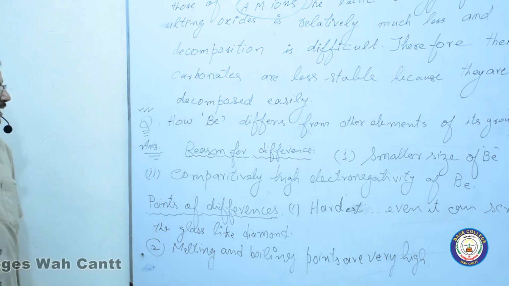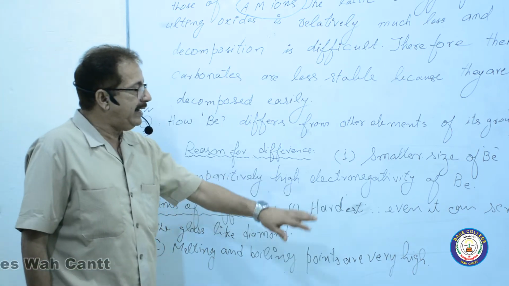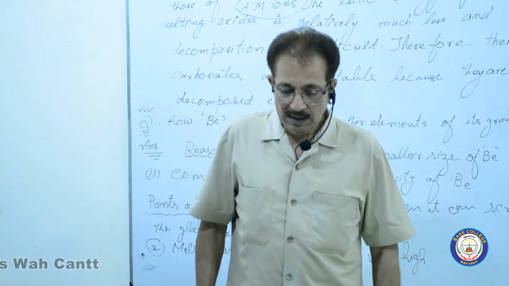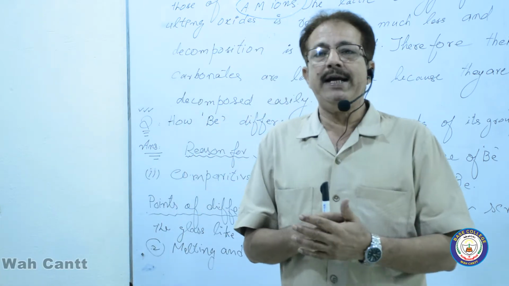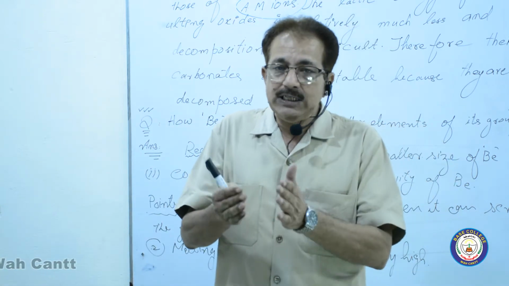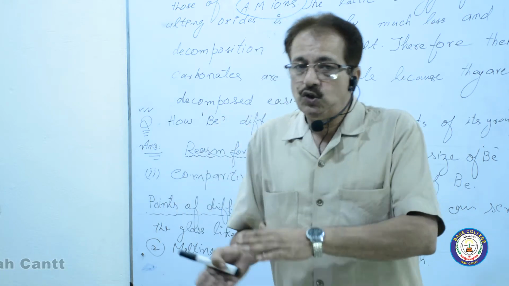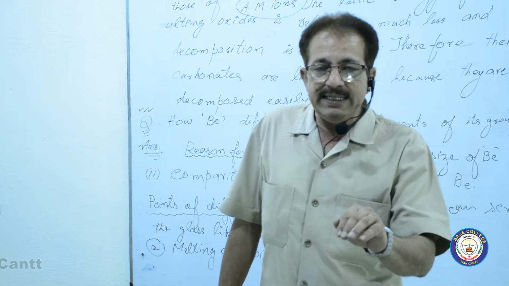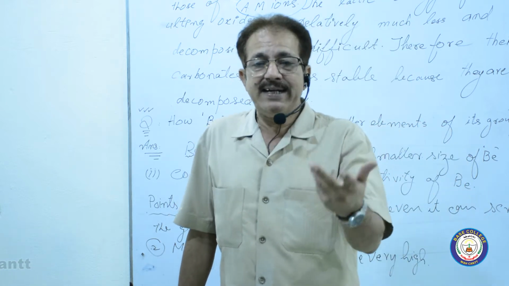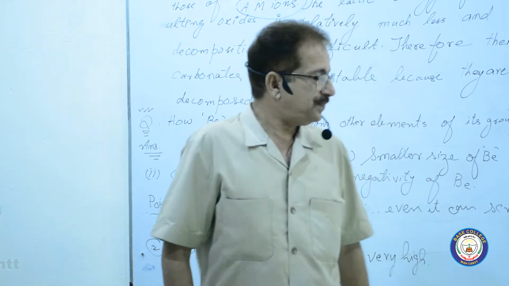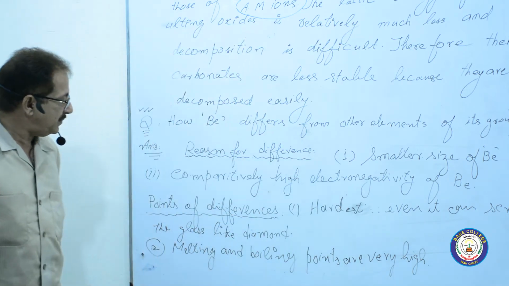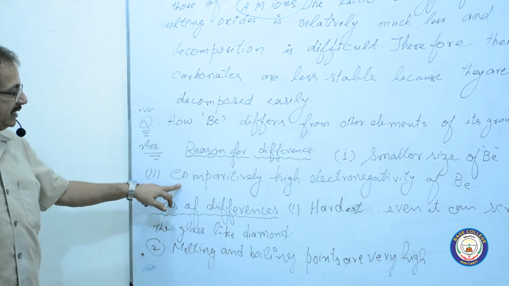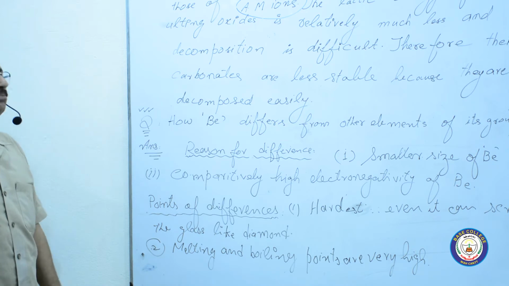The second thing, comparatively high electronegativity of beryllium. Beryllium has much more electronegativity as compared to its own family members. But of course, its electronegativity is also greater than that of the alkali metals. These 2 things make beryllium different from its own family members.